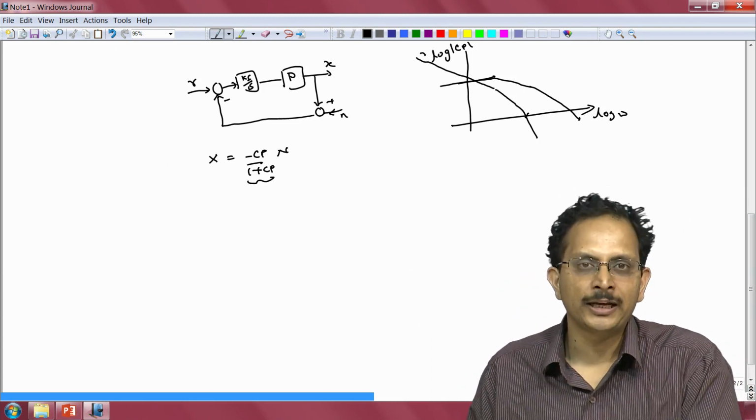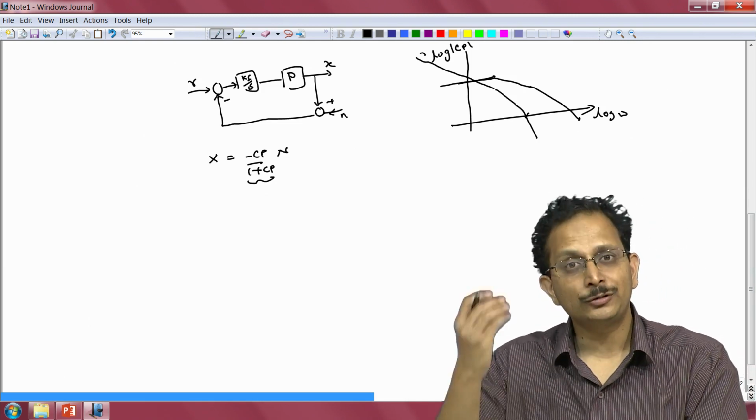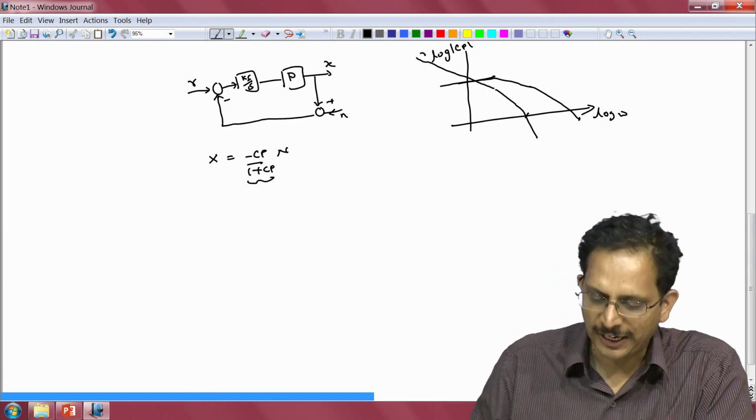Now how does one minimize the gain crossover frequency? The only way we can do it, if you are stuck with an integral controller, is to reduce the integral controller's gain.